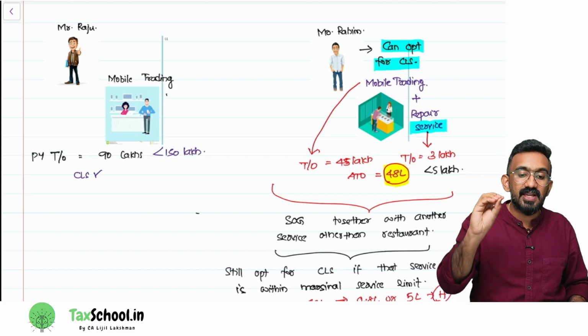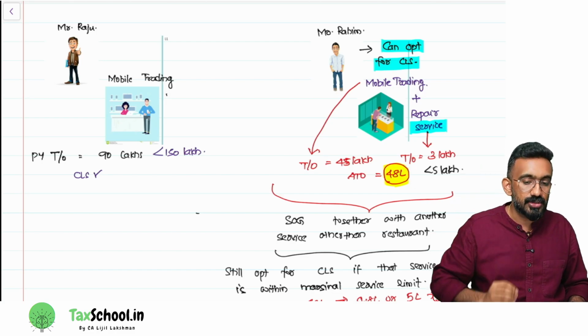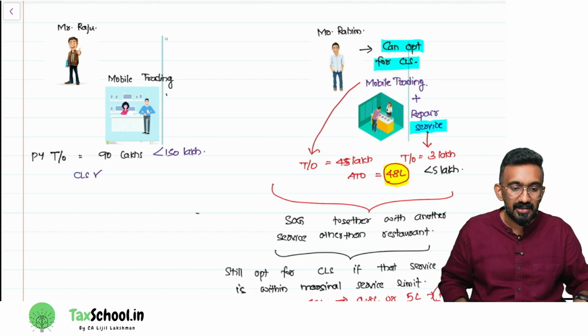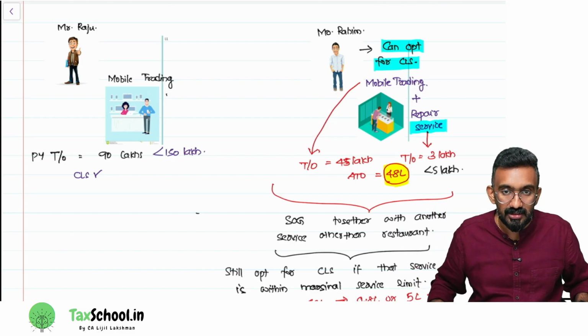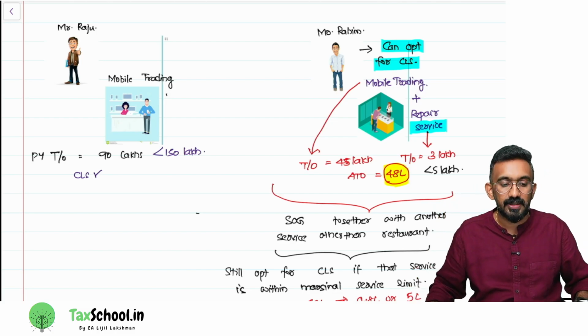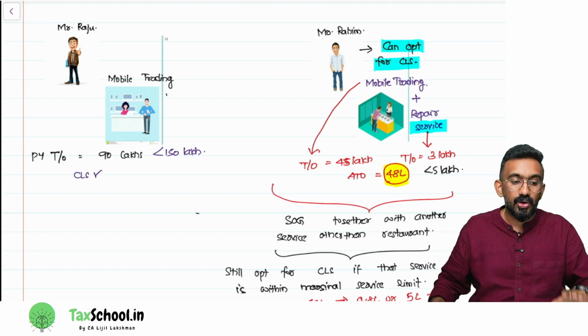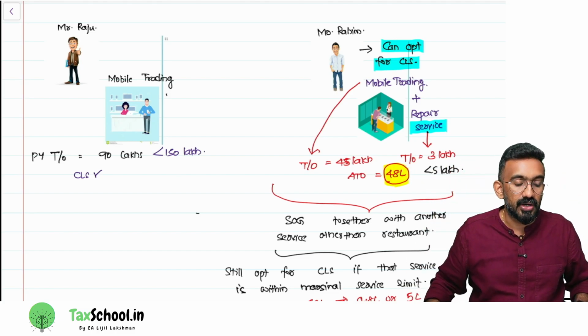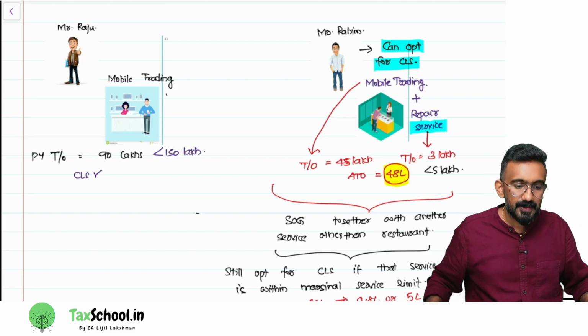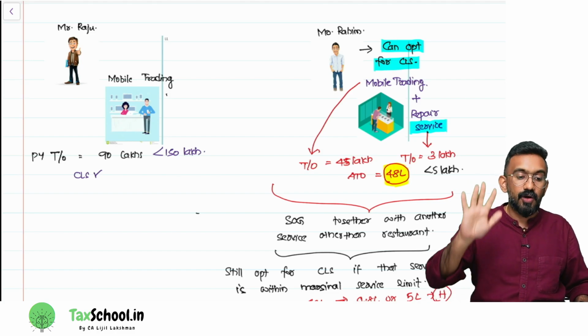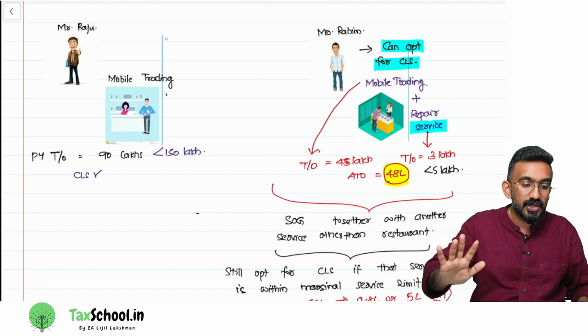How much service can be provided and still opt for composition levy scheme? They put a limit saying like this. Your service portion, service other than restaurant, has to be 5 lakh or 10% of your turnover, whichever is higher. What is the limit that they have kept? They said you can have a service turnover of 5 lakh or 10% of turnover, whichever is higher.